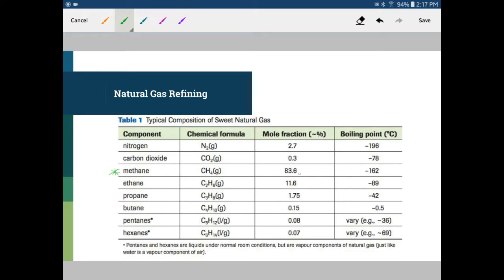Now, methane is used often, obviously, in heating our homes and all kinds of industry that we have. So it is an important component of natural gas.